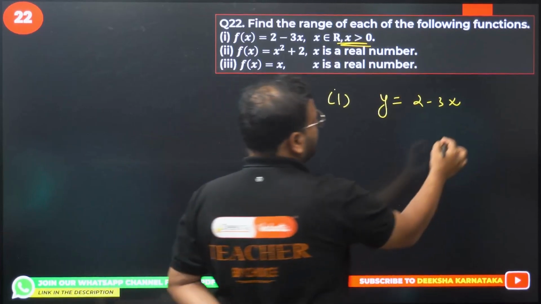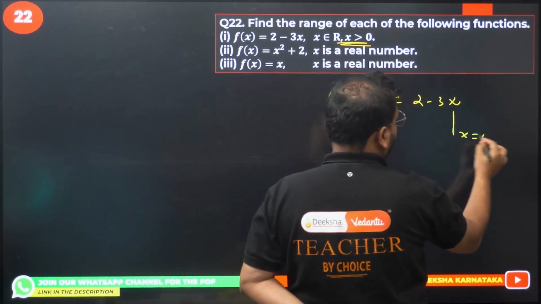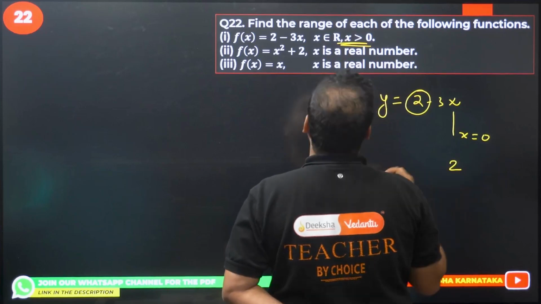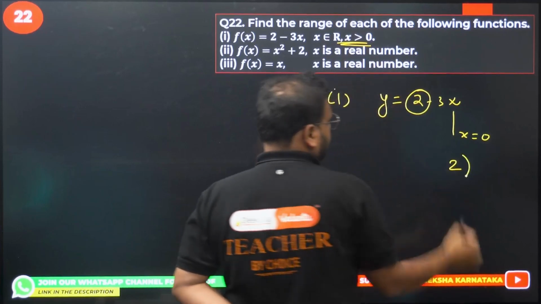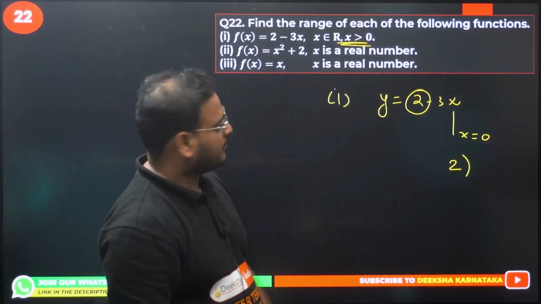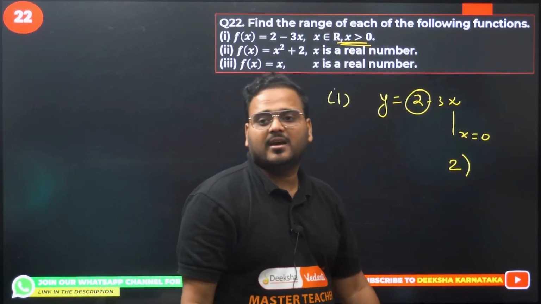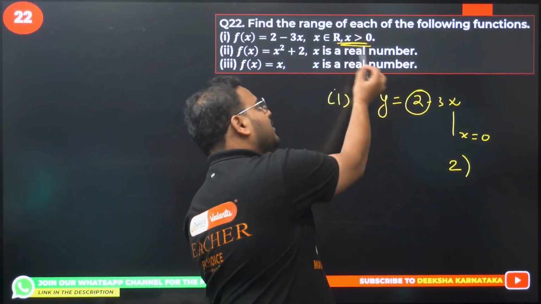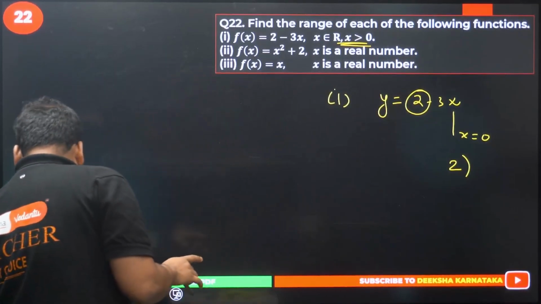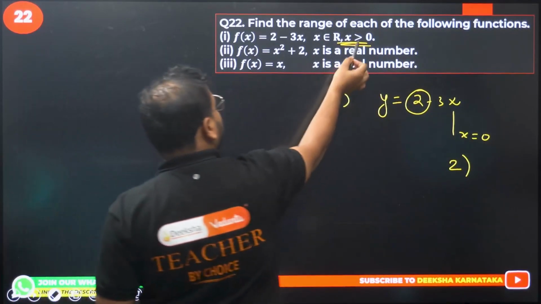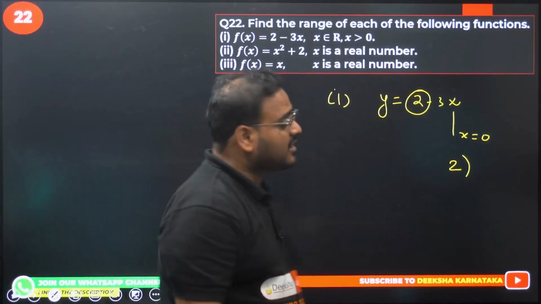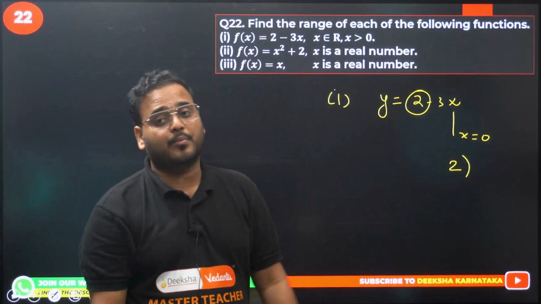Put x as 0 in this case. What will happen? You can get this value as 2. So you'll have the value as 2. 2 will be, okay, not possible. 2 is open. How come 2 is open? Can you put x as 0 actually? No. It's not equal to. They're saying greater than, sir, not equal to, sir. You made a sign. That's not a sign. Just a marking. They're talking about greater than, not equal to. It means 2 will be open.